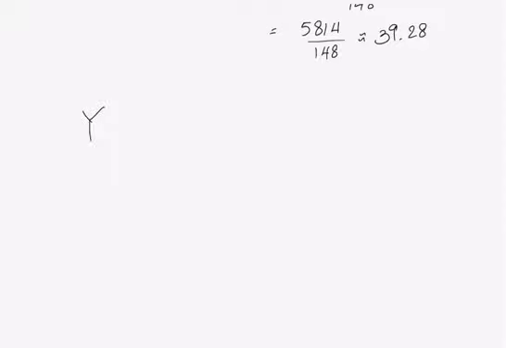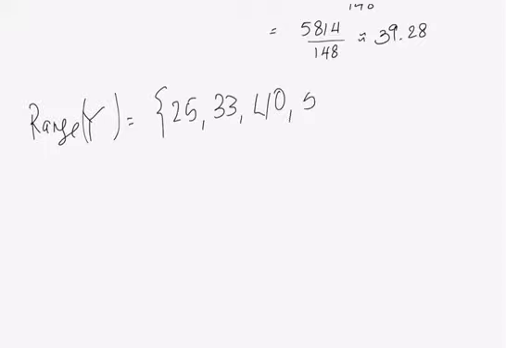So, you know, and that's the random variable y. So what's the range of y? The range of y is going to be the same thing, 25, 33, 40, or 50. Now, what is the probability that y is any one of these numbers? Well, there's 4 bus drivers. You would pick any one of them just as likely as any others.